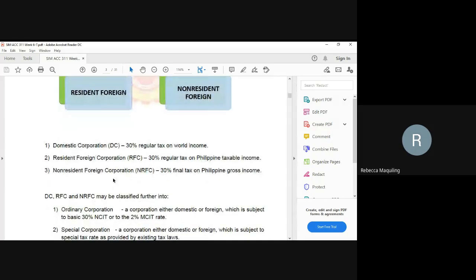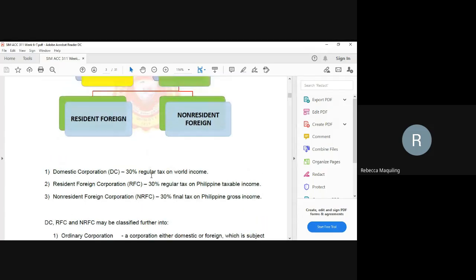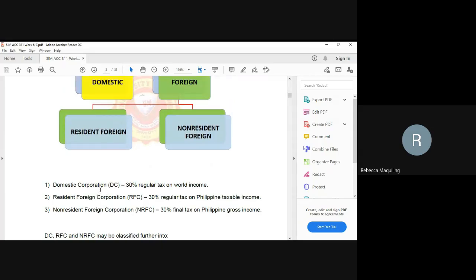For domestic corporation, their income tax is 30% income tax, regular tax, no? Regular tax on the world income, meaning all income from within the Philippines and without the Philippines. So meaning abroad income, they are taxable 30%, okay, of their net income, meaning you will also deduct the expenses before you can go over to 30%.